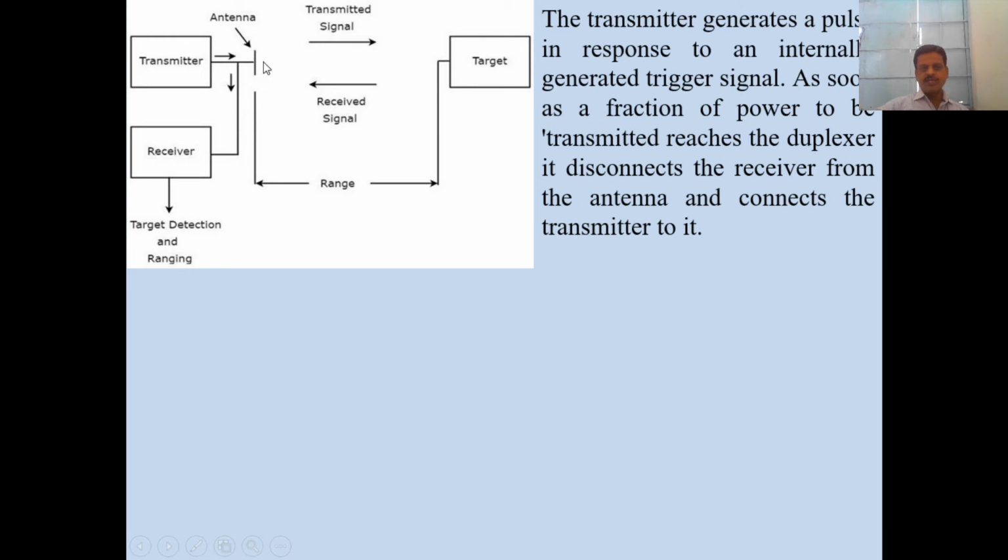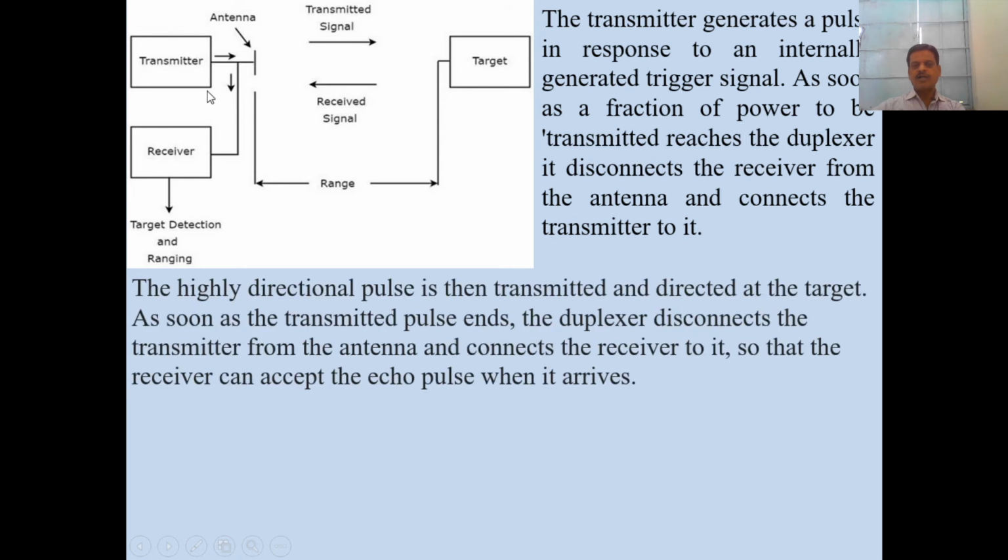This antenna transmits the signal in all directions, and the transmitted signal reaches the target, and then some part of that signal is reflected back and comes towards the radar. Highly directional transmitted pulses are transmitted.